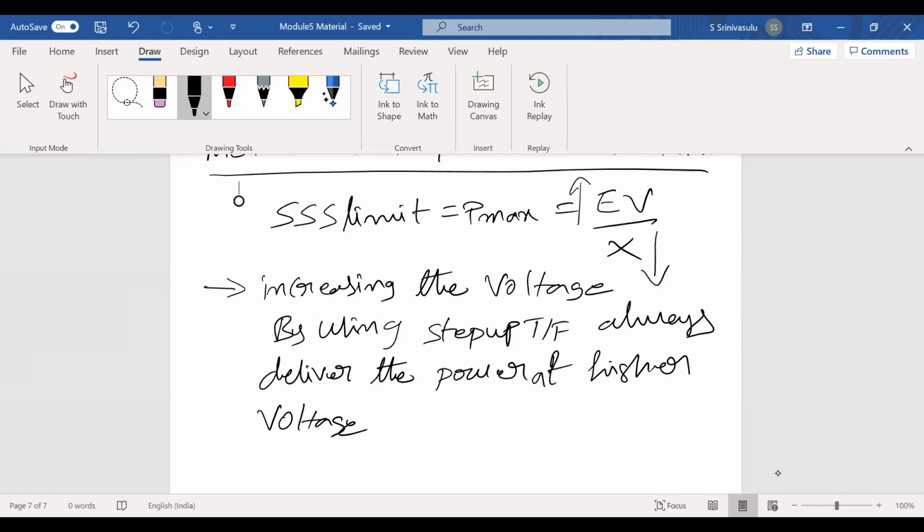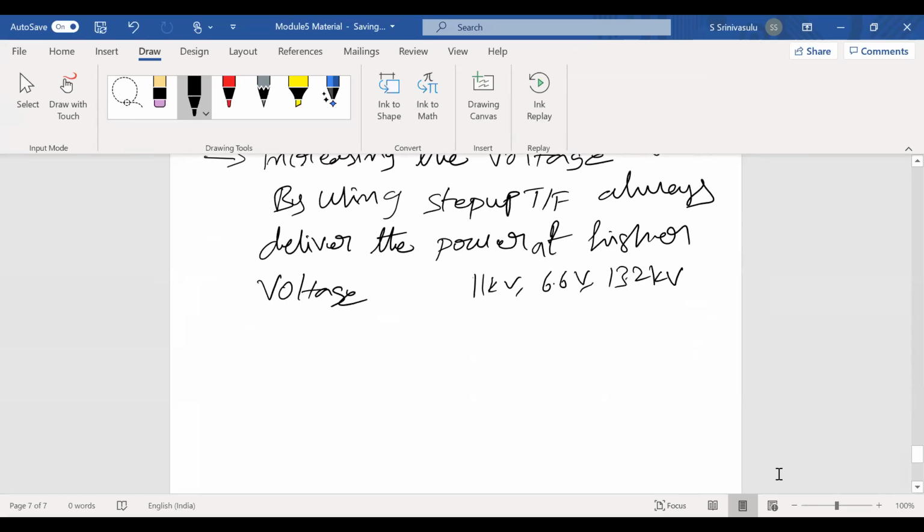Already we discussed that the alternator can generate voltage only in the range of 11 kV, 6.6 kV, 13.2 kV. The generator can generate only lower voltages. The generator will not generate higher voltage because of what? The induced EMF equals 4.44 f Φ N. The frequency is constant, the flux per pole is constant, and 4.44 is also constant. Now if you have to increase this induced EMF, what do we have to do? Increase the number of turns.